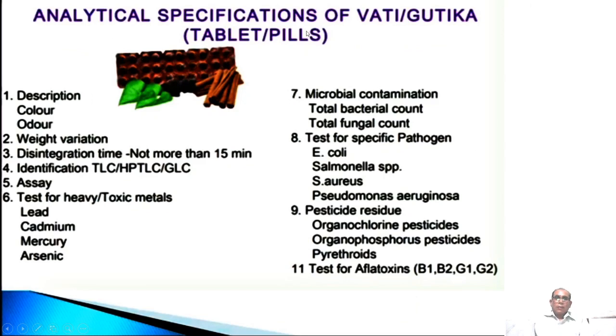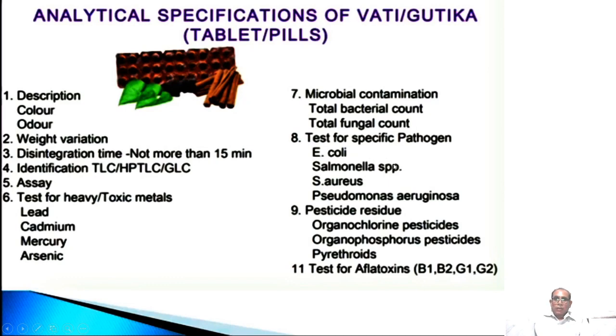Now coming to the formulation product in tablets and pills, which type of standardization techniques we are making use of. So description, morphologically, color, odor, then weight variation of tablet or pills, then disintegration time, it should not be more than 15 minutes, then identification by TLC, HPTLC, GLC, then we'll go for quantitative analysis assay, then test for heavy metals, toxic metals, lead, cadmium, mercury, arsenic, microbial contamination, total bacterial count, total fungal count, specific pathogenic